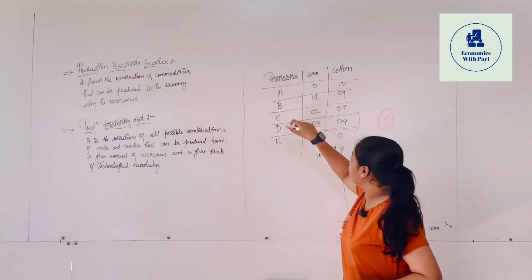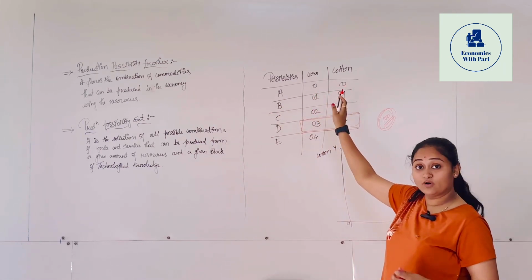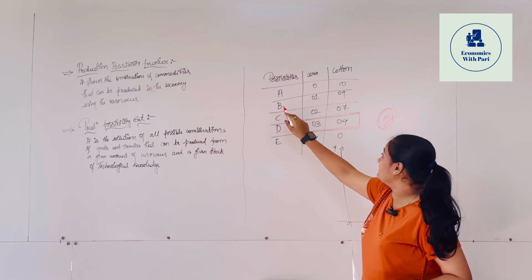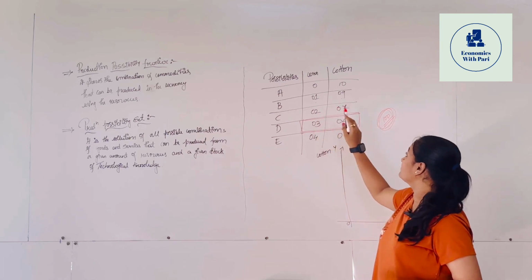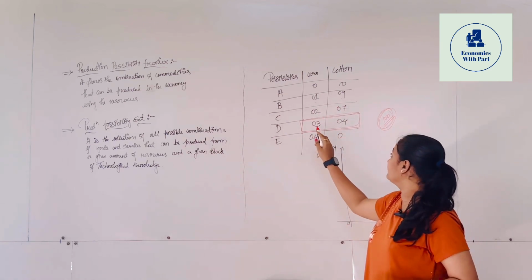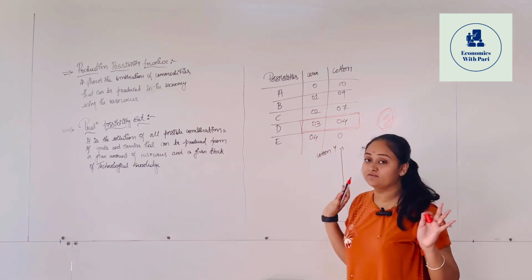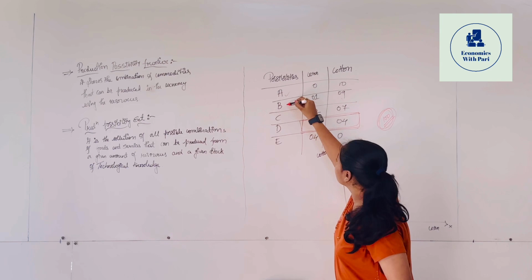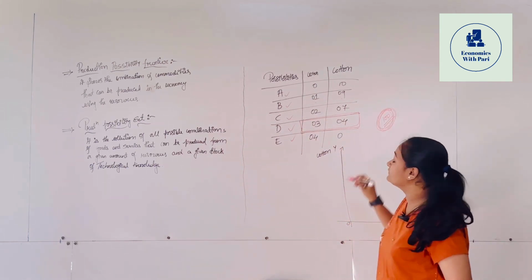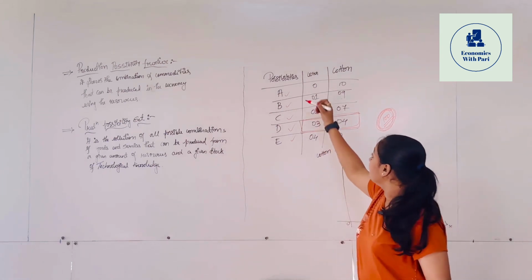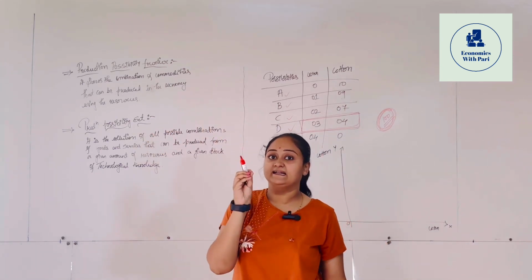So in possibility A, we can produce 0 units of corn and 10 units of cotton. In possibility B, 1 unit of corn and 9 units of cotton; in C, 2 units of corn and 7 units of cotton; and in D, 3 units of corn and 4 units of cotton, right? In E, 4 units of corn and 0 units of cotton. So here each one is a possibility of what we can produce using these 100 resources. So here the set of possibilities is known as the production possibility set in an economy.